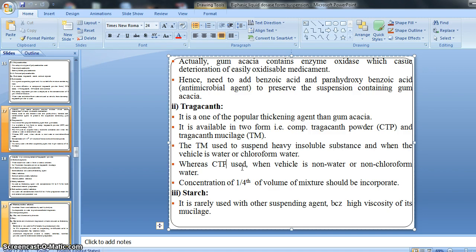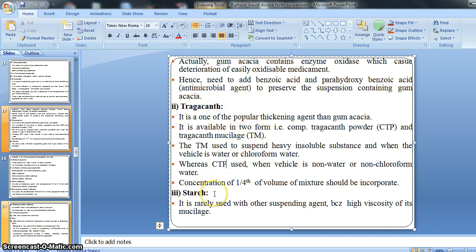The concentration is 1/4 of the volume of the mixture should be incorporated. That is the concentration.